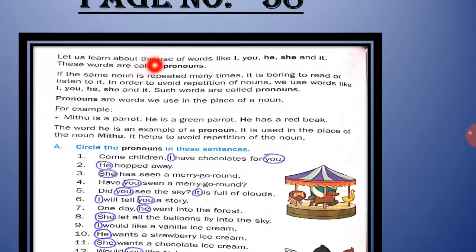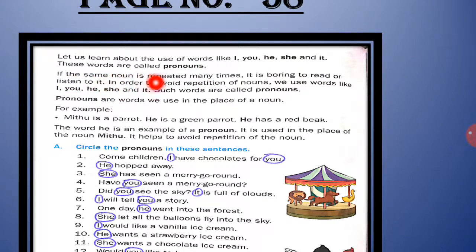Let us learn about the use of words like I, you, he, she and it. Children, in grade 1 you will learn about pronouns like I, you, he, she, it. But I have already told you the usage of they also and we also, so that you will learn in grade 2. Now these words are called pronouns.